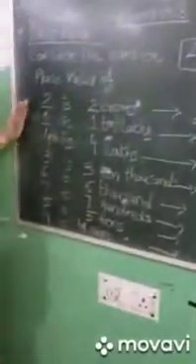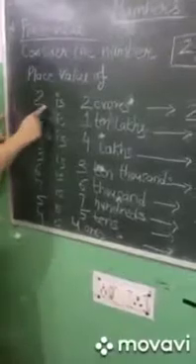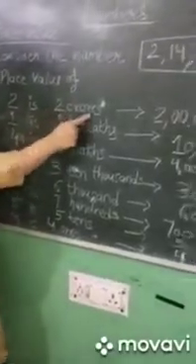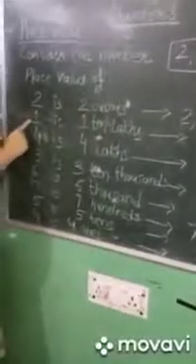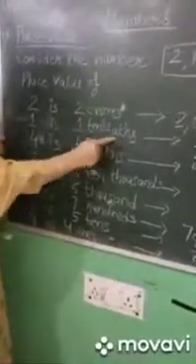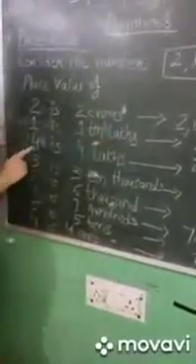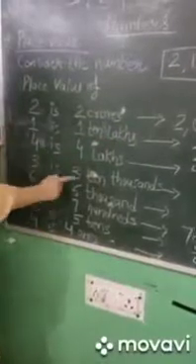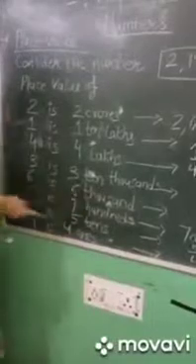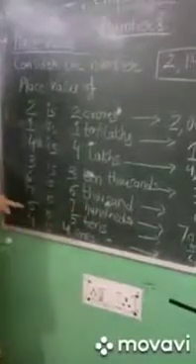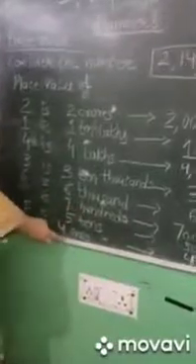You can see this chart I have made. Place value of 2 is 2 crores. Place value of 1 is 10 lakhs. 4 is 4 lakh. 3 is 30,000. 6 is 6,000. 7 is 700 and 5 is 50 and 4 is 4 ones.